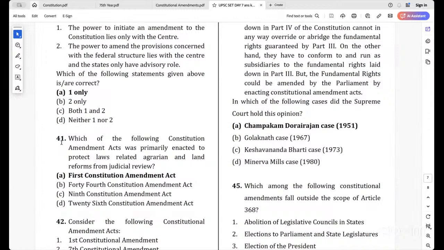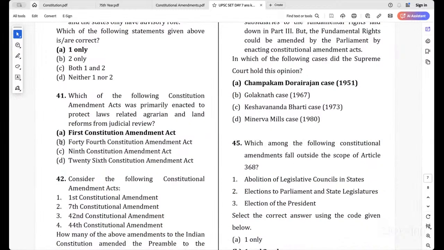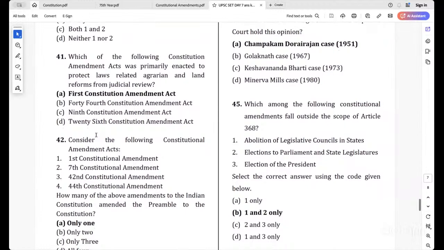Next, 41. Which of the following constitution amendment acts was primarily enacted to protect laws related to agrarian and land reforms from judicial review? That is the first constitutional amendment act, which was there to ensure that zamindari rights and land reforms have been kept under the 9th Schedule. Okay, that is the first constitutional amendment act.